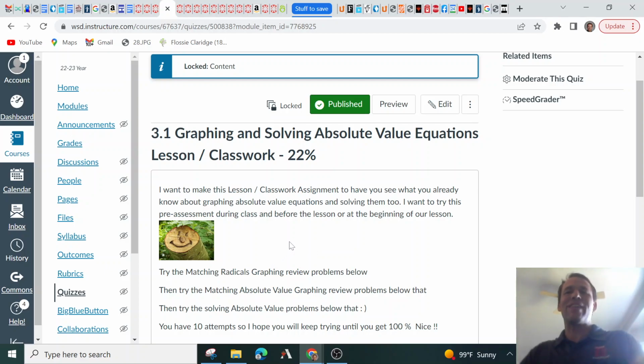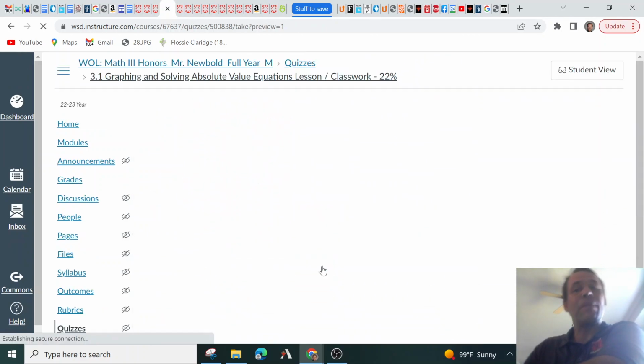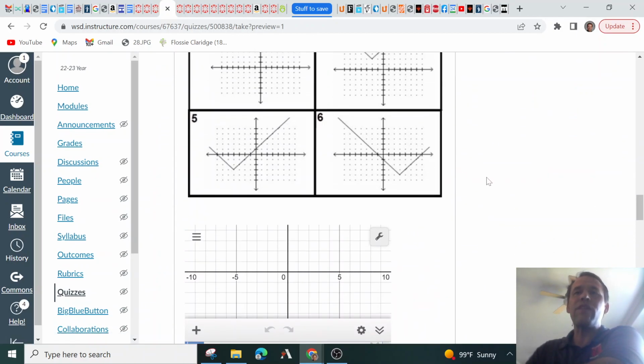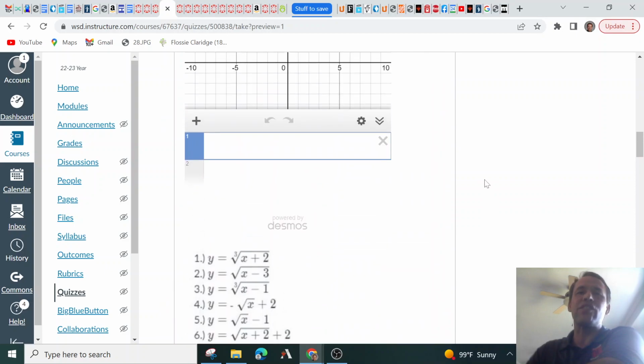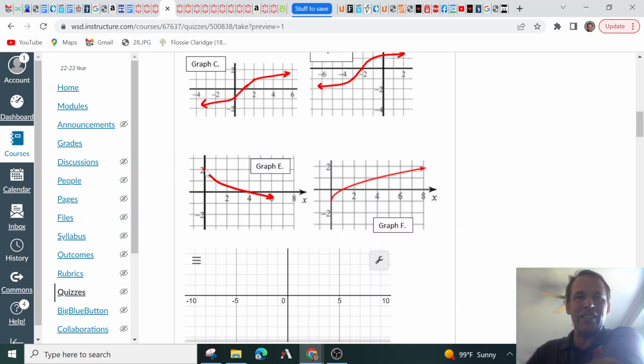Okay, so again, this week: we did radicals last week, which had a little bit of matching going on there, and then we'll jump into absolute value, which is pretty awesome. Let's start with graphing radicals. Look at this one. I'm curious about this one because it's upside down, right? Upside down, like (0, 0), over 1, down 1, over 4, down 2. So that would be an upside down radical graph.